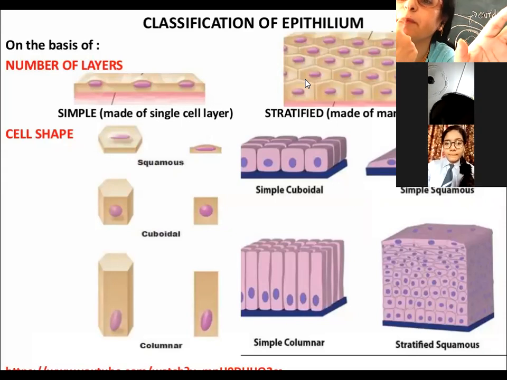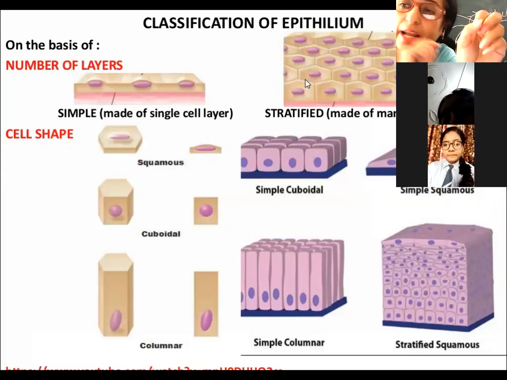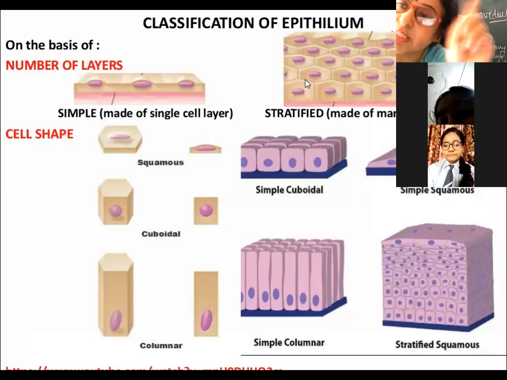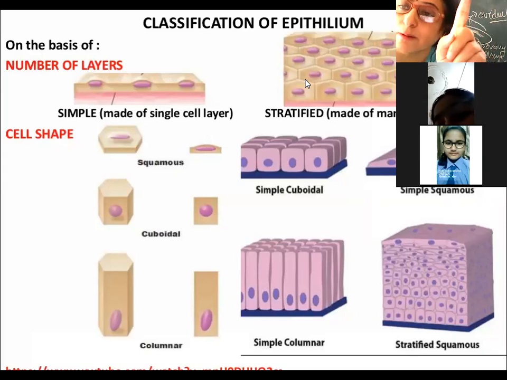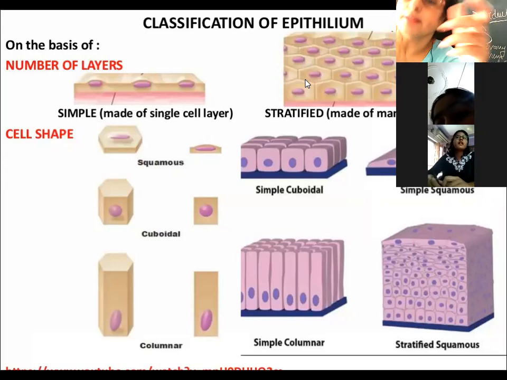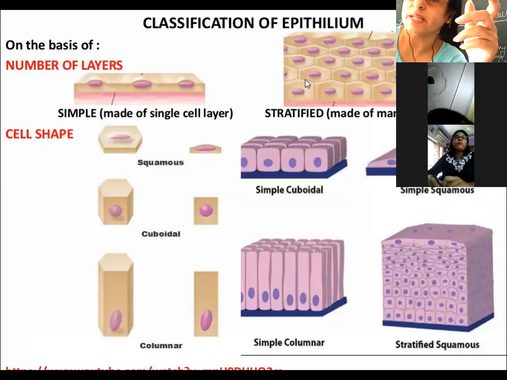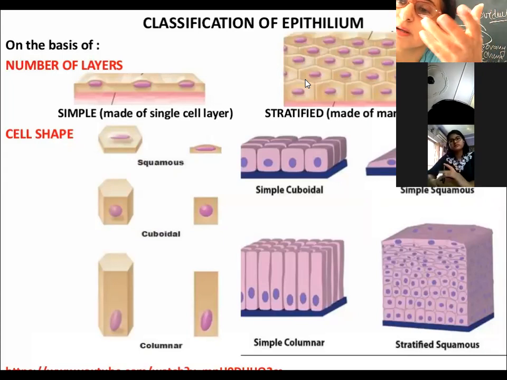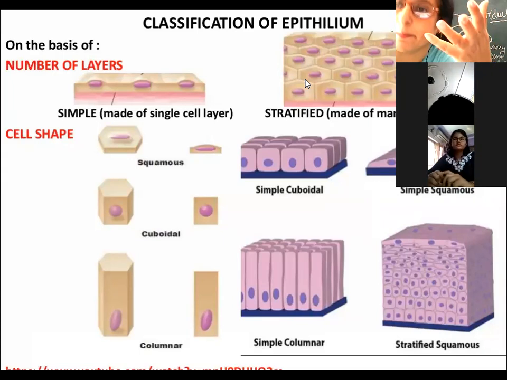Is there any bone in the tongue? No, ma'am, it is just muscle only. In the same manner, the internal organs present inside the trunk of the body are all muscular organs, and to support them, there is the columnar epithelium.